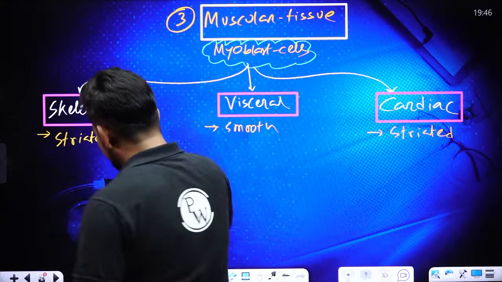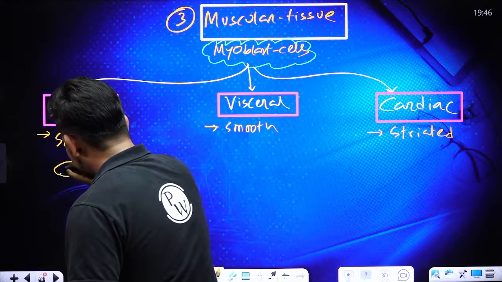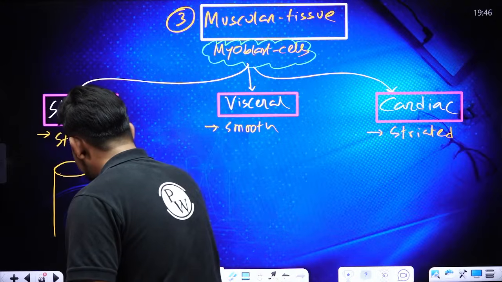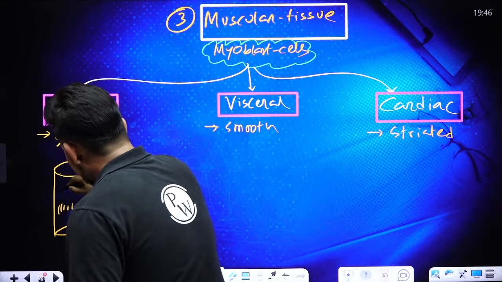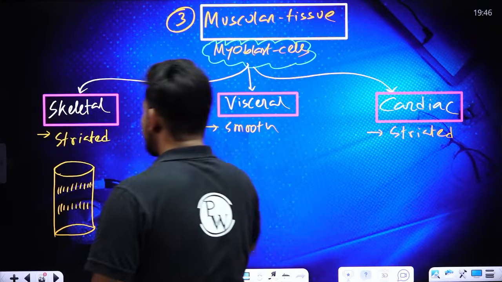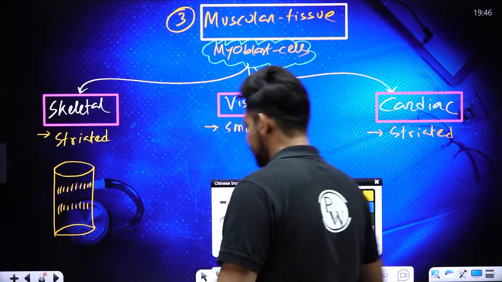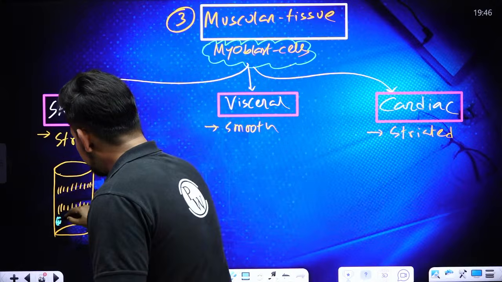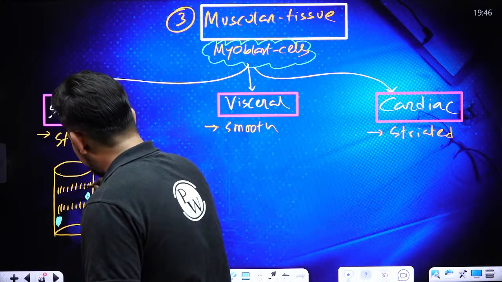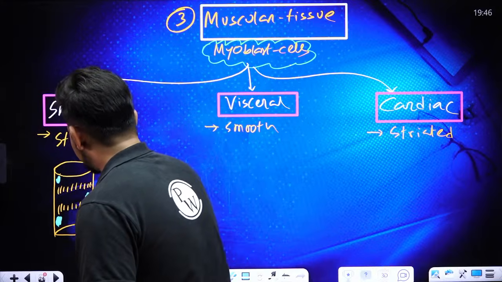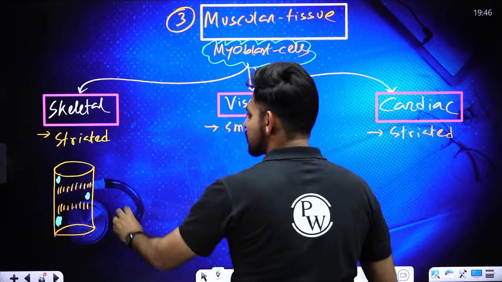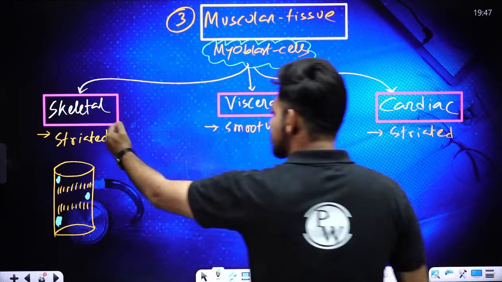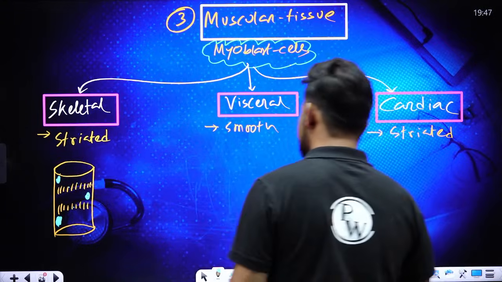If you observe one single muscle cell of skeletal muscle, you will find alternating dark and light banding on it, with multiple nuclei. This dark light banding pattern is called striation. That's why skeletal muscle cells are also called striated muscle.